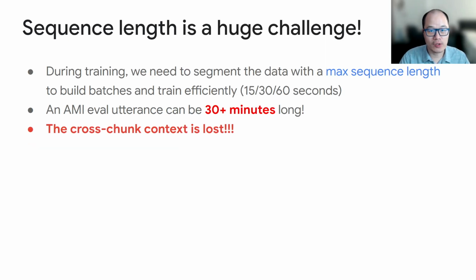So our initial observation is that the sequence length is a huge challenge here. During training, we need a max sequence length to build batches, such that we can train efficiently. And the max length is 60 seconds in our training setup. But for an utterance in the AMI eval set, it can be 30 minutes long. This is a huge mismatch between training and evaluation, and we are losing the cross-chunk context here, which is very important for speaker diarization tasks.